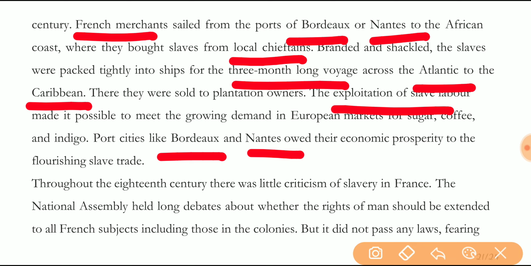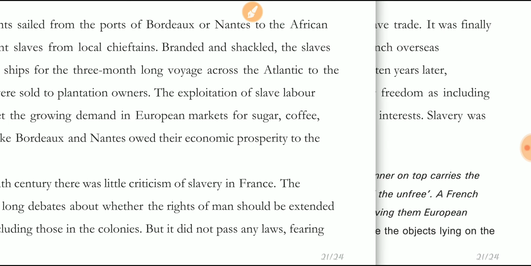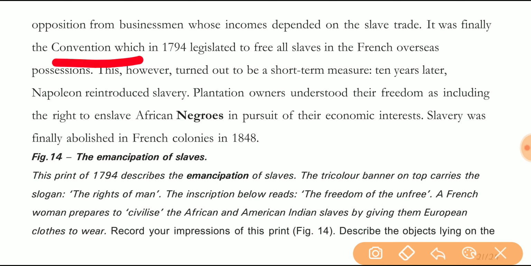Throughout the 18th century, many people criticized the slave trade, but there was no one to abolish it completely. But in 1794, it was the Convention which legislated laws and directly freed all the slaves in the Caribbean colonies who had been purchased by the French people. So finally, in 1794, the abolition of the slave trade was done. But in 1804, when Napoleon introduced a civil code in France, slavery was restored again.